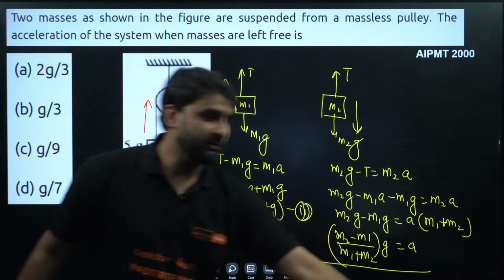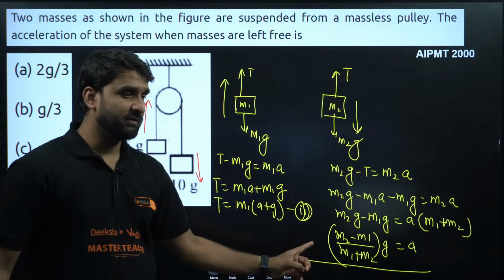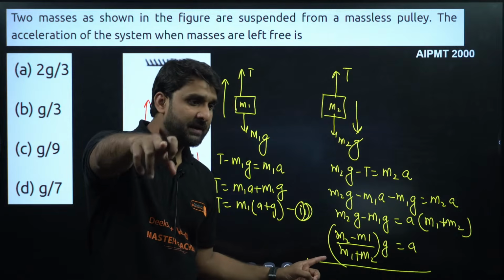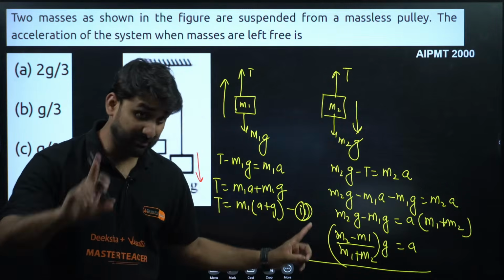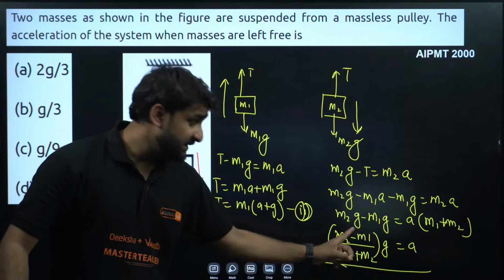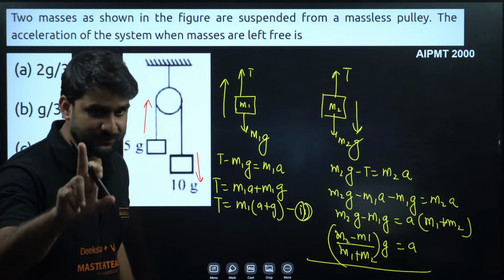Is it clear to everyone? This is how we can derive the formula. Is it clear, Shiva, Lekhna? Is it clear to you, champions? So acceleration can be written as (m2 minus m1) g divided by (m1 plus m2), but make sure m2 is the greater mass, m1 is the smaller mass, champion.